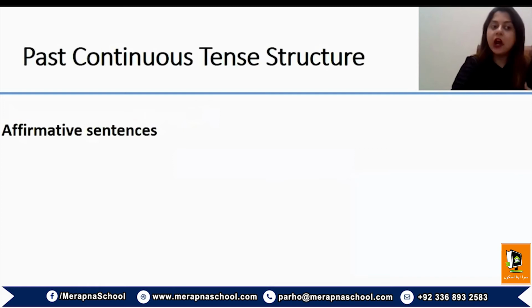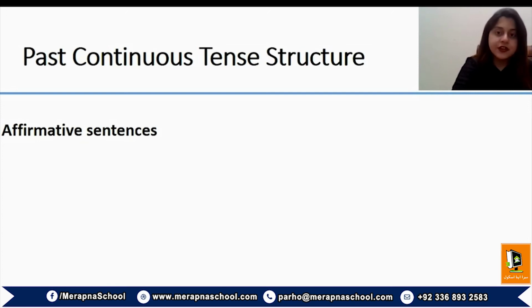Now we again know the basic structure of using past continuous tense. Again, whether it's present continuous or past continuous, it has been observed that students generally use continuous tense incorrectly. They unnecessarily use the ing form in their writing. So you must not use it where it is not required.